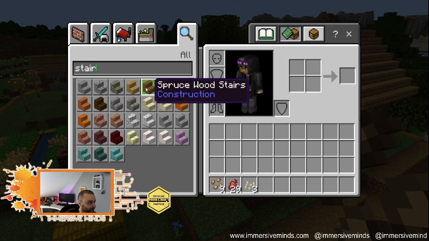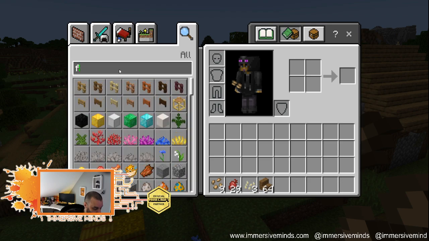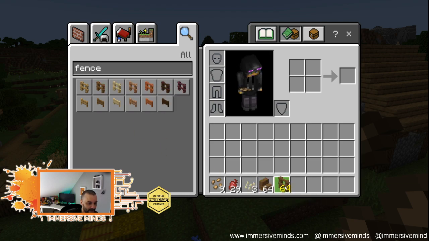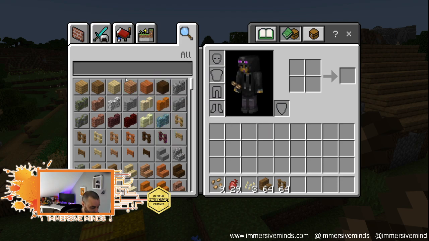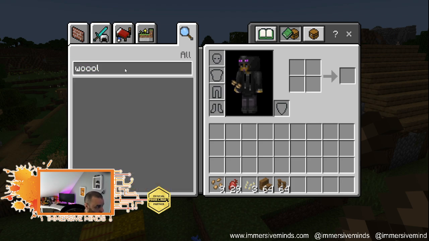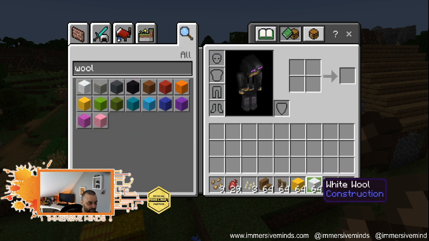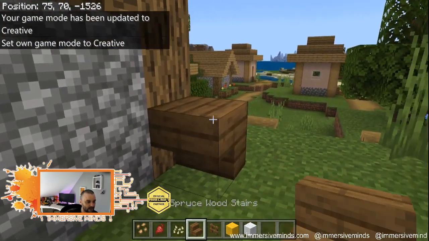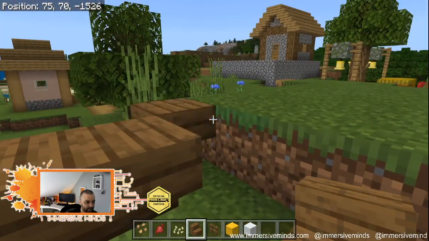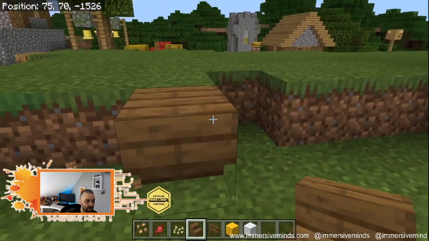stairs, and then I'm going to get myself some fence. Whoops. Right, become a millionaire. You're always in profit when it comes to Minecraft crops. And then we're going to get ourselves some wool, and we're going to maybe make some yellow and some white wool. And then what we do is we just, outside our little house, we set up, I'm just making those stairs upside down. In fact, we'll do that one there, and then we'll do there.